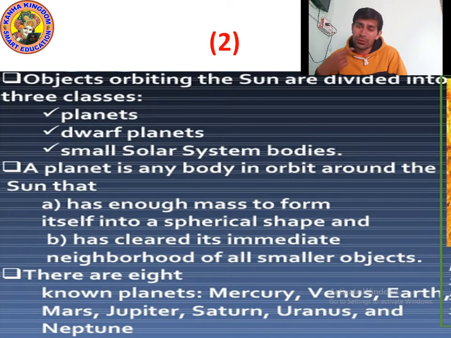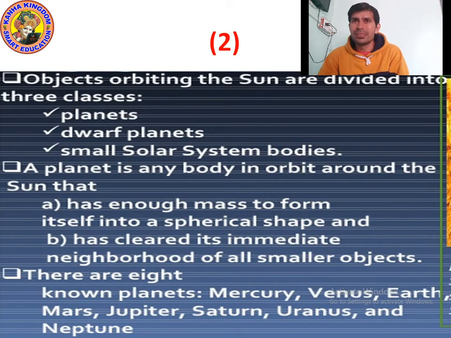All the planets orbit around the Sun, and we know that Earth orbits around the Sun, and the Moon orbits around the Earth. So what does orbit mean? Here orbit means motion in a circle, or you can say revolution.